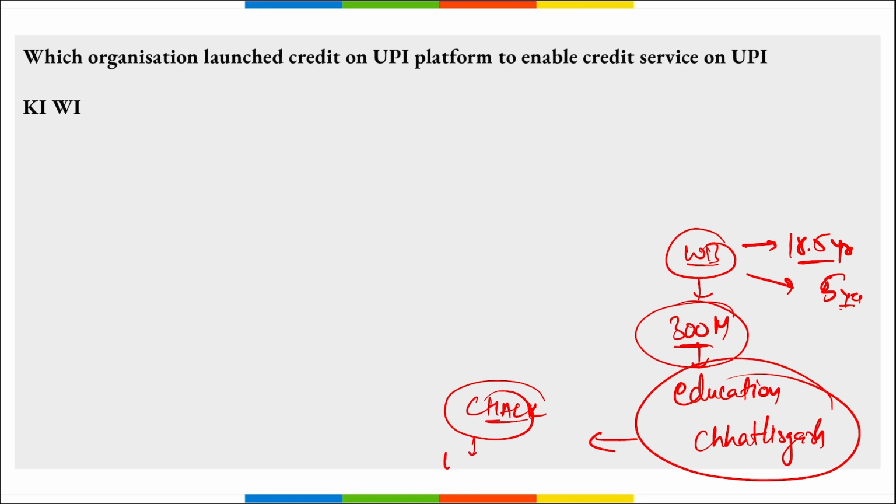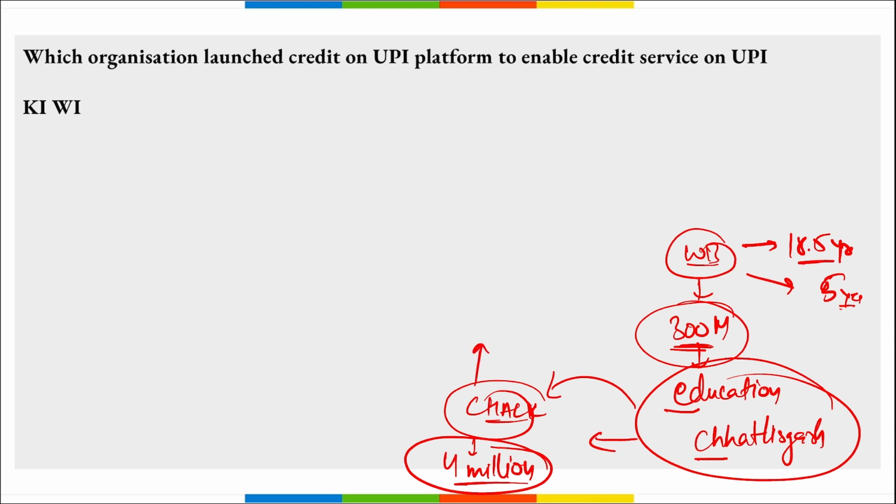This will be benefiting almost 4 million students of Chhattisgarh. And for the same, remember, $300 million was approved by World Bank for the education of Chhattisgarh under their Chalk project, right?